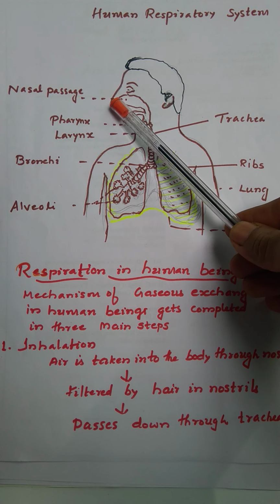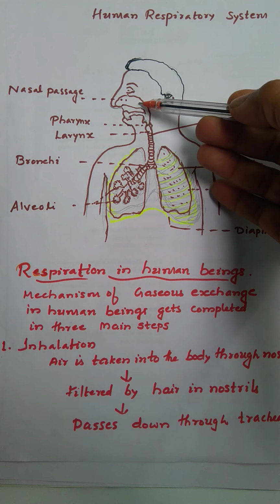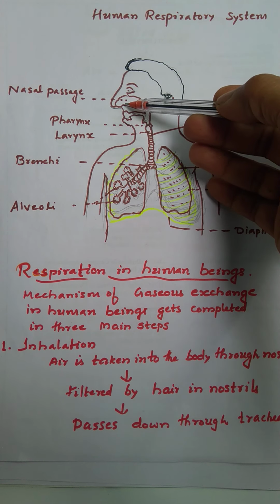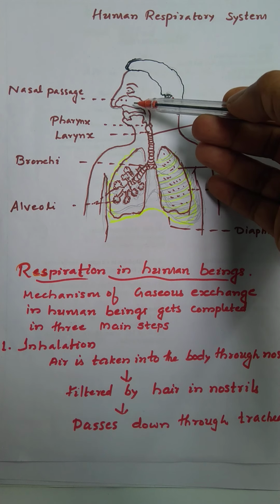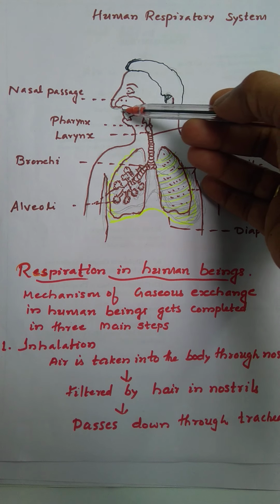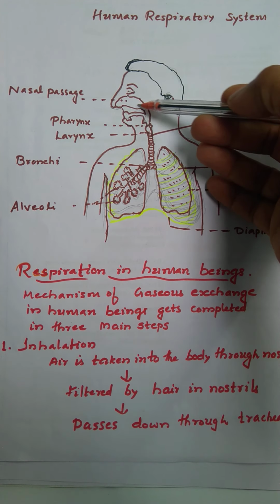So, nostrils: air is taken into the body through nostrils, which filter air by the fine hairs that line them. Nasal passage: air entering from the nostrils is led to the nasal passage, which is responsible for the conditioning of the air. Then pharynx: the nasal chamber opens into the pharynx, which passes air to the larynx. It is the common passage for food and air.